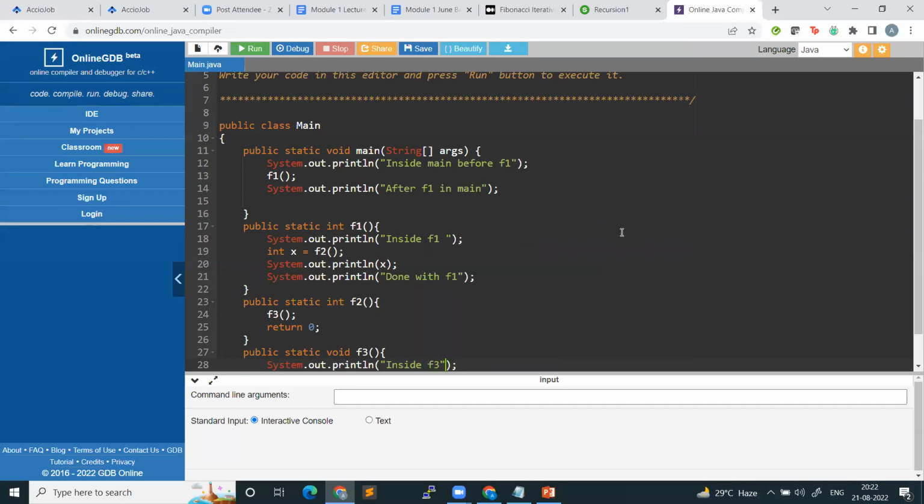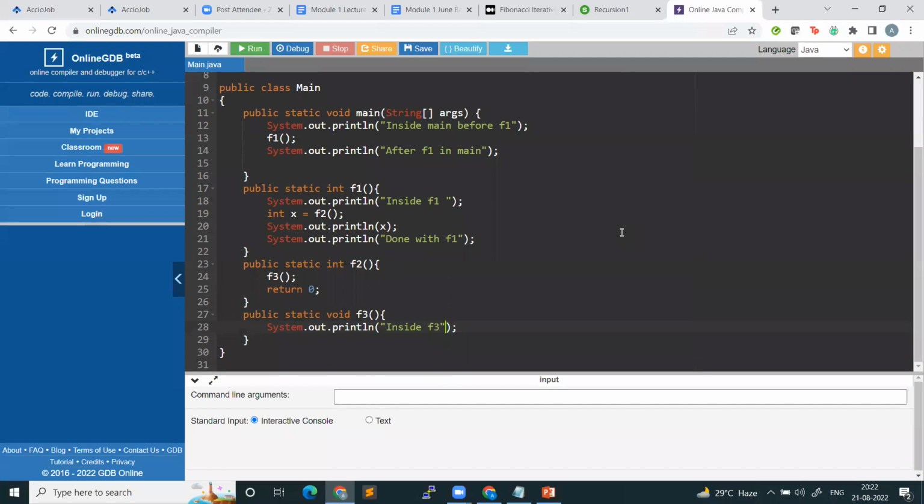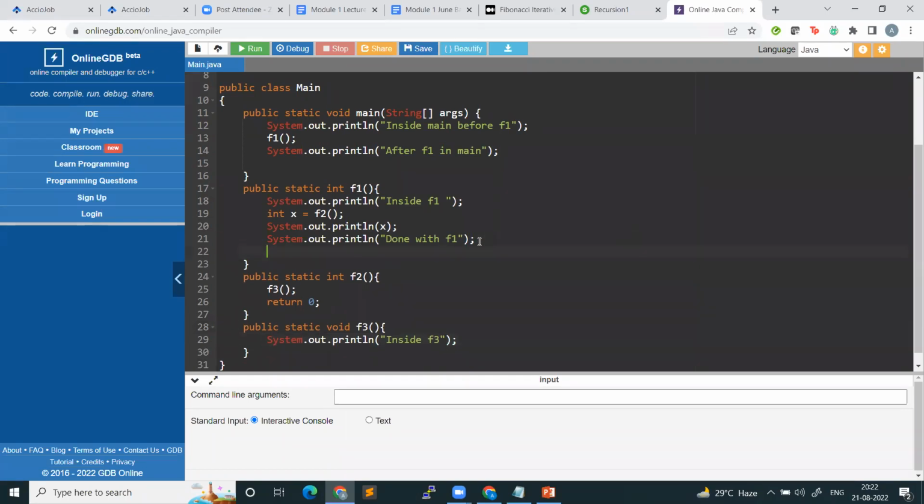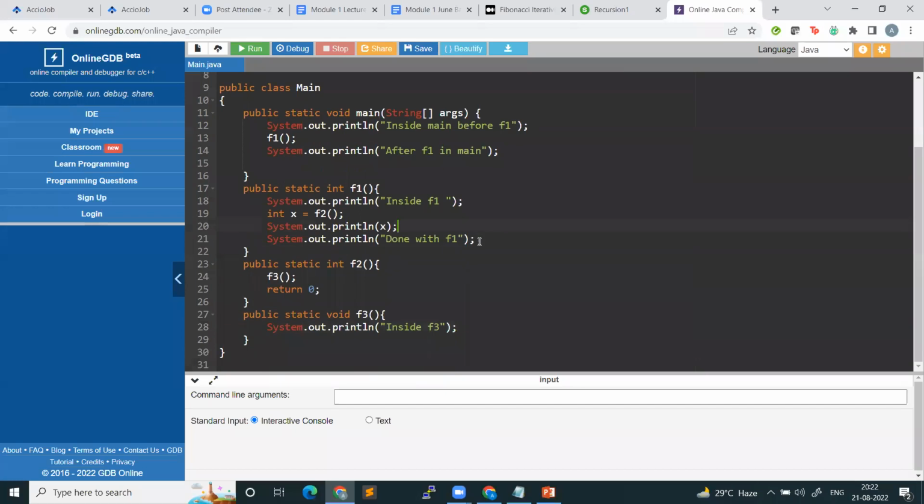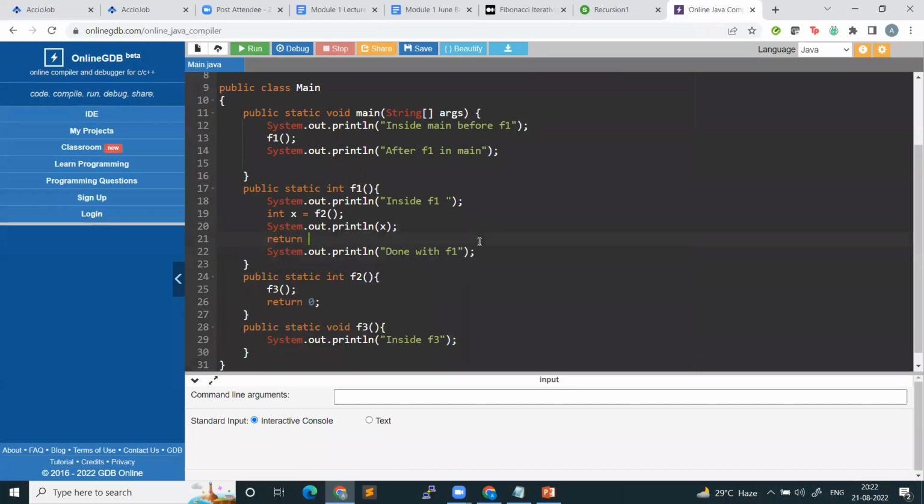Okay, guys. Can you help me? Yes, definitely. Definitely, you can. Why not? Haan, isme kuch return nahi ho raha, kar dete hain. Okay. Can anybody help me with the output?